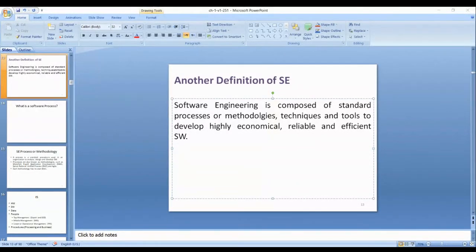I finished my lecture on this slide that software engineering is composed of standard processes or methodologies, techniques, and tools to develop highly economical, reliable, and efficient software. Any question about the last lecture before I continue?